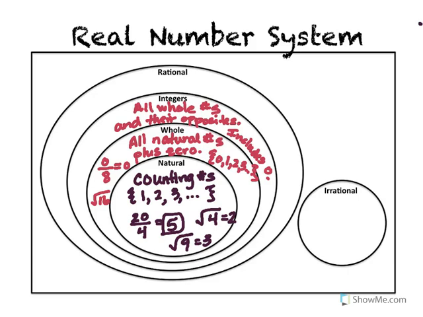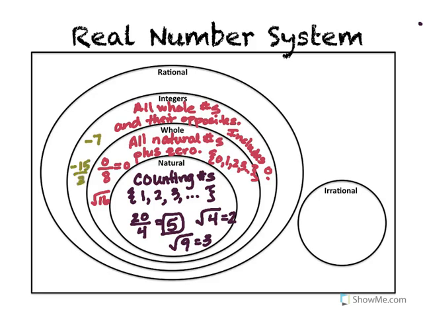Do you see how each group builds into the next, but with every new group we add more numbers to that grouping? Natural numbers are counting numbers. They start with 1 and they go on forever. Whole numbers are all those counting numbers, but now we add 0. So 0 on up would be whole numbers. Integers are all those whole numbers, from 0 on up, plus their opposites. So that includes negative numbers. We're going to add things like, I'm going to write in green, -7, which would be an integer.